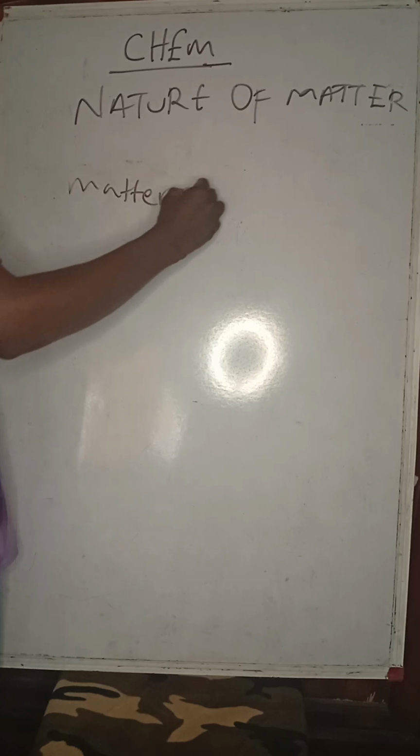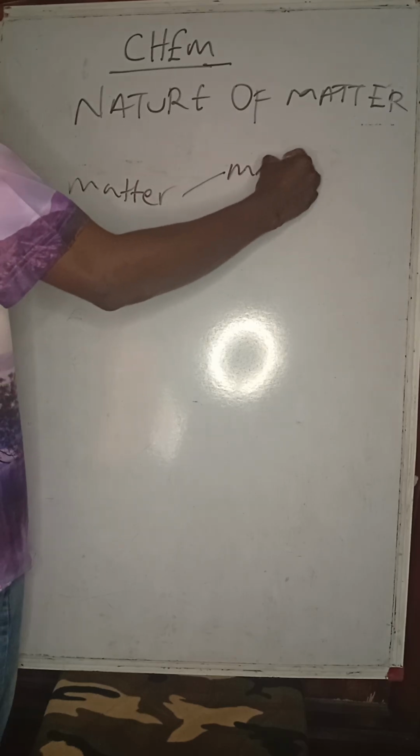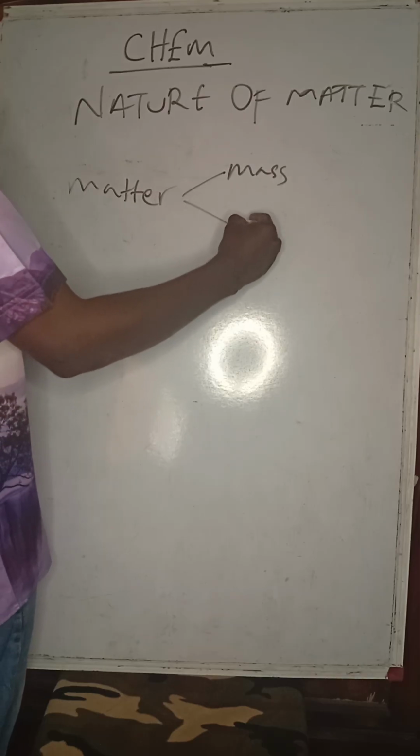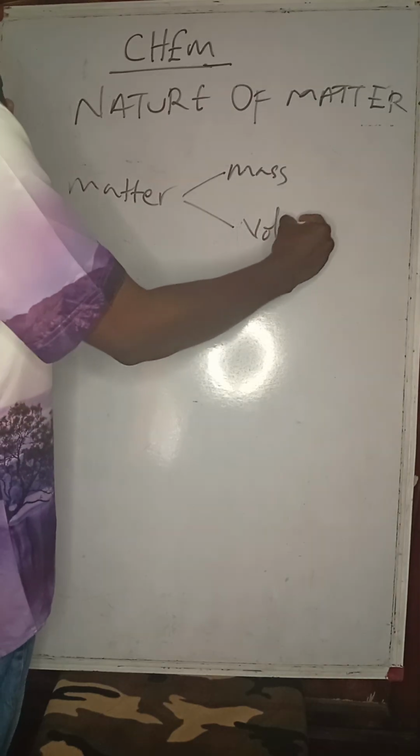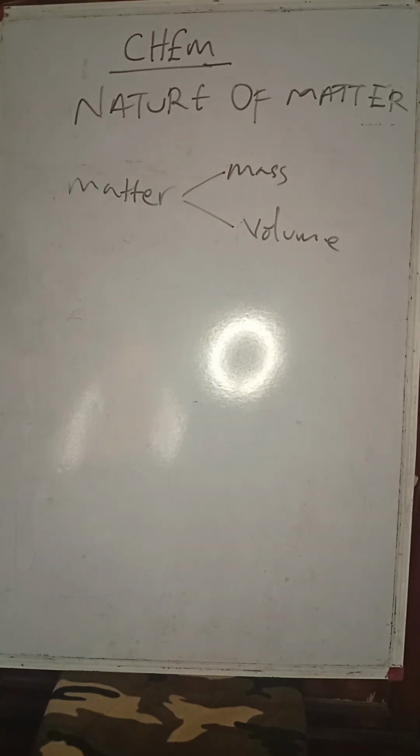So for you to be matter, you have mass and you occupy space, and space is known as volume. So matter can be said to be anything that has mass and occupies space, which is called volume. Now quickly, looking at other ways to define matter, we can say matter can be anything that has mass